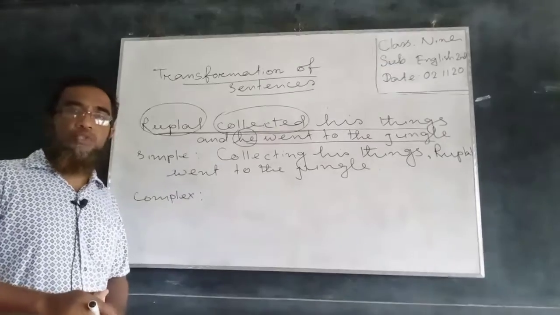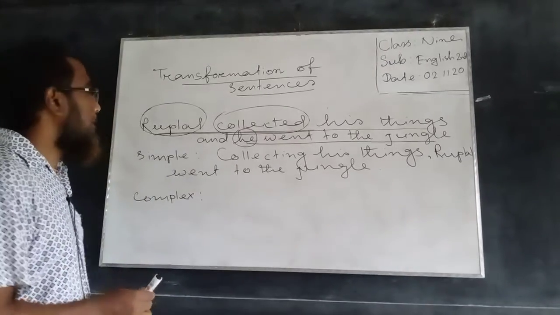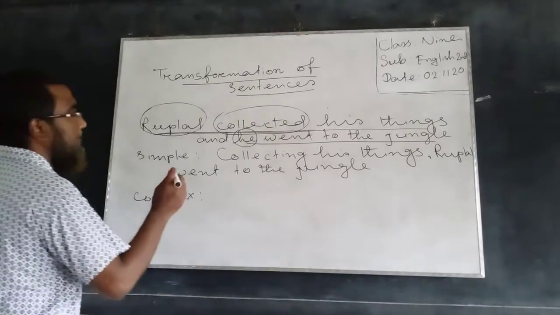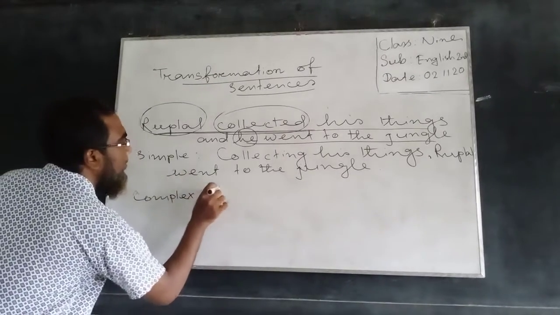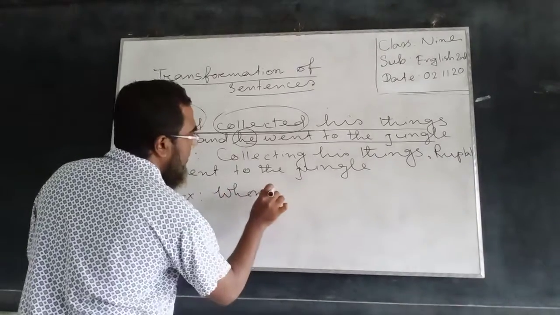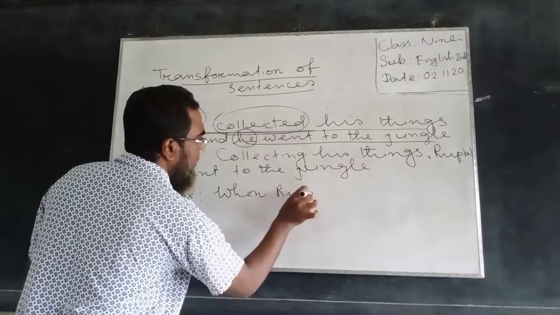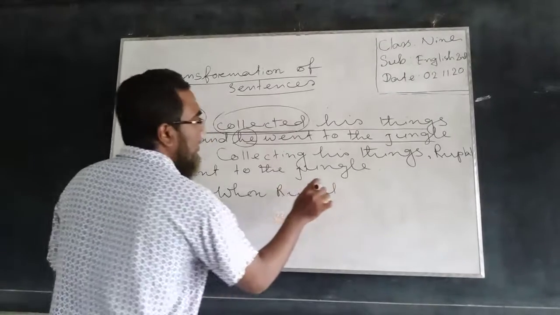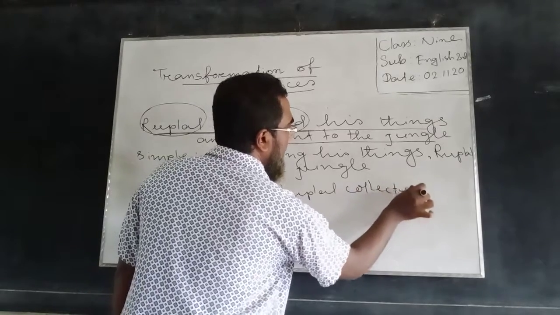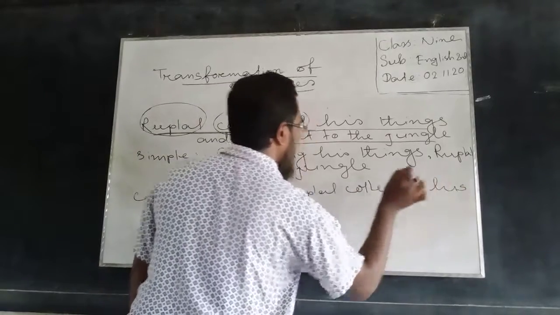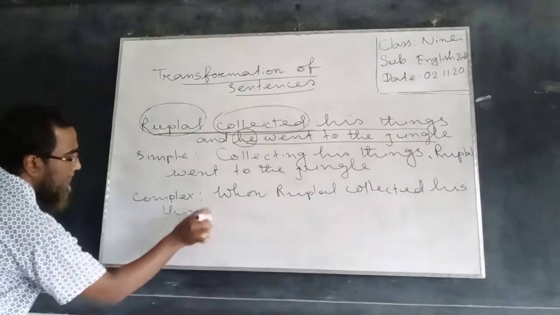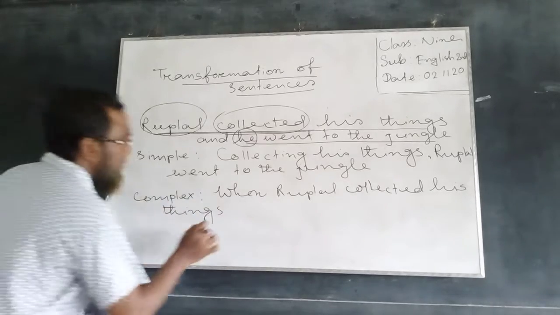This principal clause will be transformed into a subordinate one, and to do this task, we have to add a subordinating conjunction, namely we will use here when, then the subject: when Ruplal collected his things, comma.